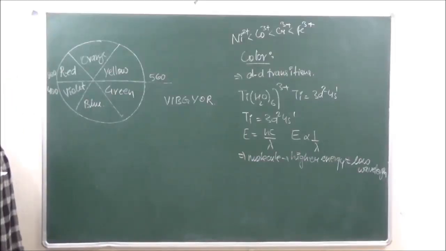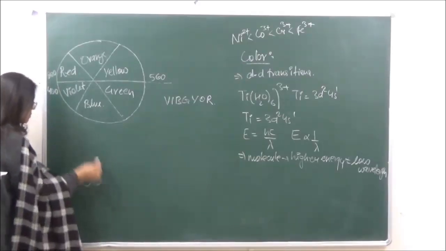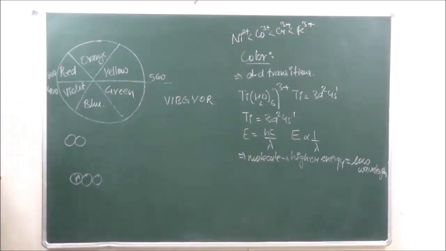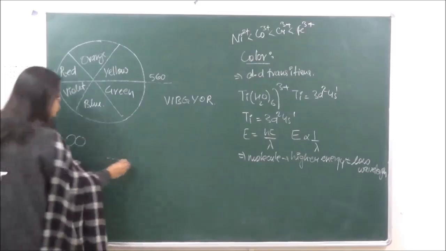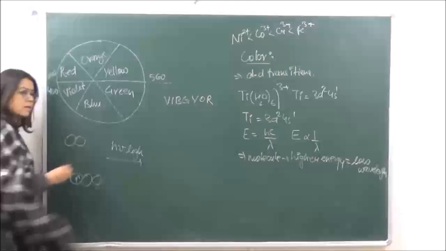Okay, so we're talking of a complex which has d1, right? Any complex which is going to have d1 over here. So a d1 complex means that the one electron is going to be at a lower energy level. Now it is going to absorb radiation, visible light.